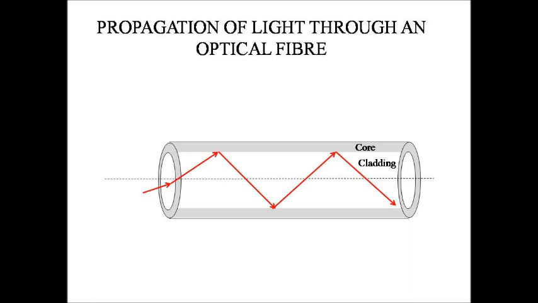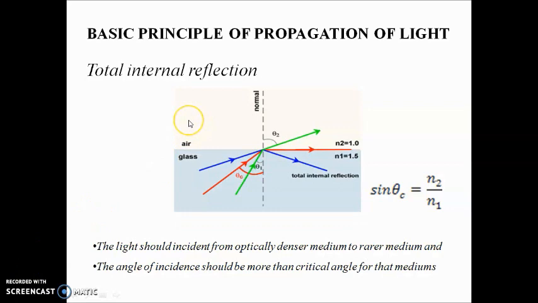Now, what is total internal reflection? We derive it from refraction. When a ray of light passes from an optically denser medium to a rarer medium, it is bent away from the normal in the rarer medium. If n1 and n2 are refractive indices of the denser medium and rarer medium respectively, and theta 1 and theta 2 are the angle of incidence and angle of refraction respectively, then from Snell's law, sin theta 1 equals n2 by n1 sin theta 2. Here n1 is greater than n2.